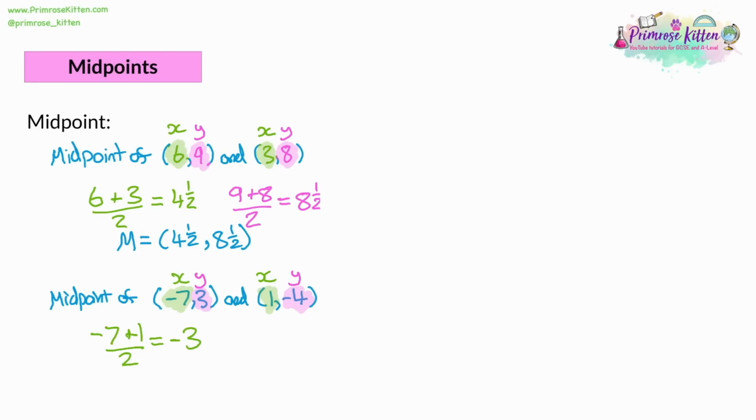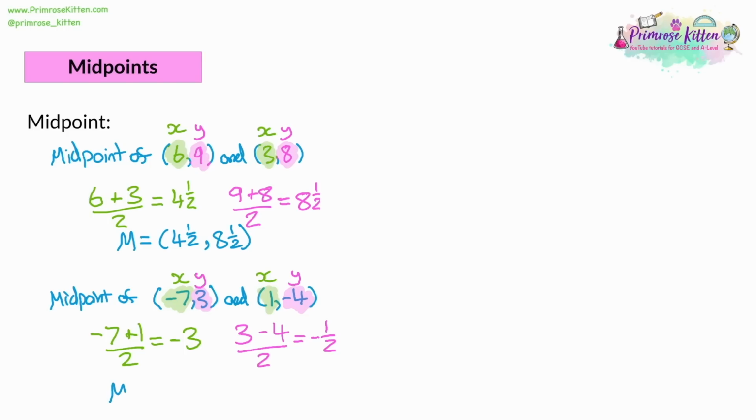Do the same thing with y. We would have 3 plus -4, so that would be 3 minus 4, and divide that by 2. So 3 take away 4 is -1, and -1 divided by 2 is -0.5. If we did that the other way around, we'd have -4 plus 3, which would be -1, and then we divide that by 2 to get -0.5. So again, if you're not really comfortable with adding these together, you might do 3 plus -4, and you might get confused by the plus and the negative together. Do it the other way around, it might make a little bit more sense to you.